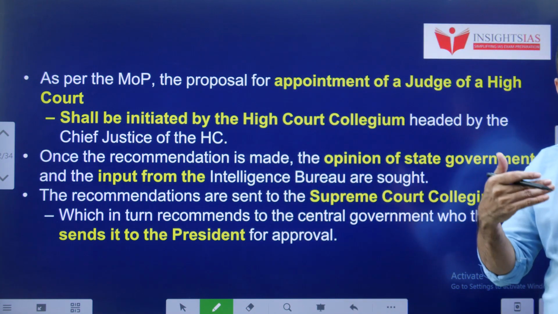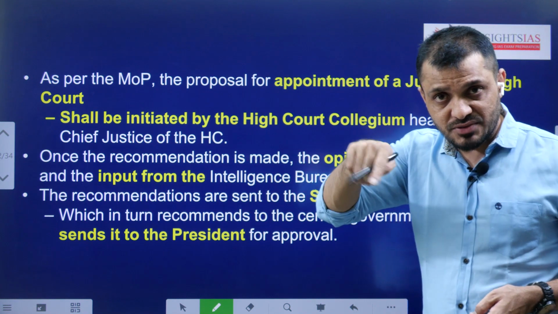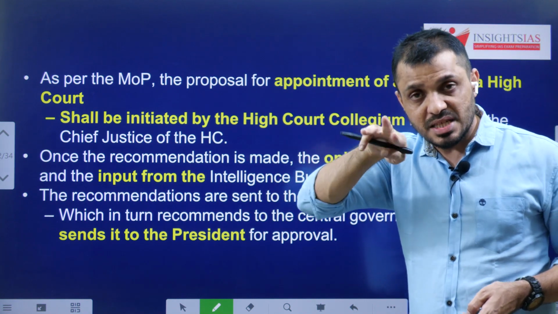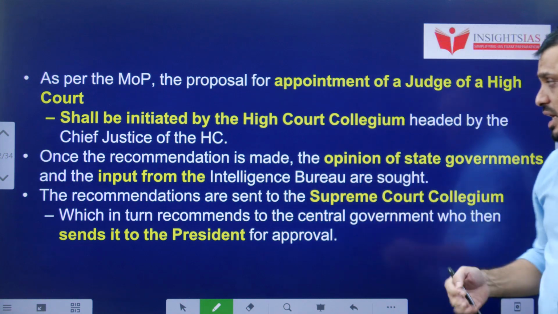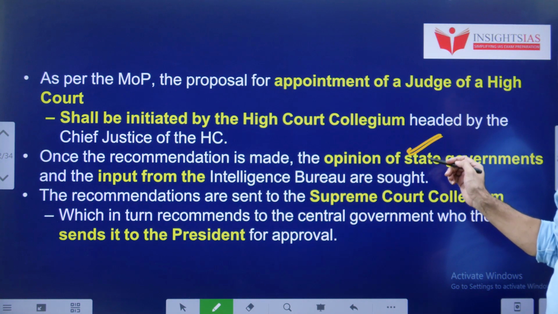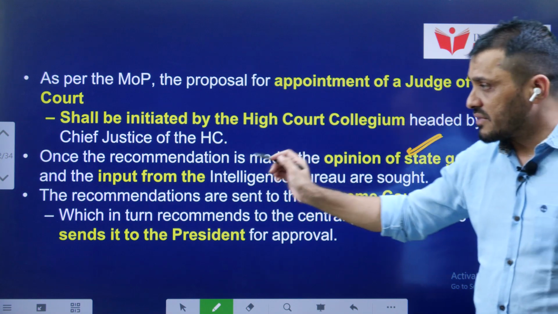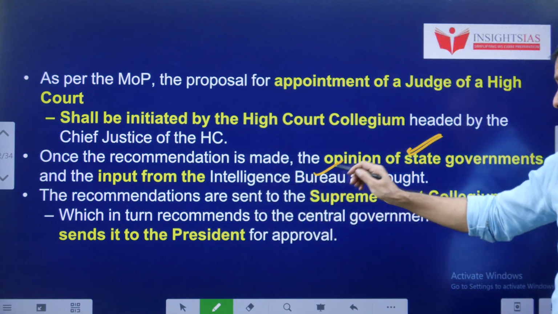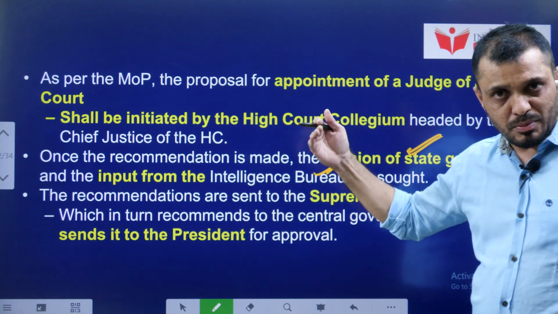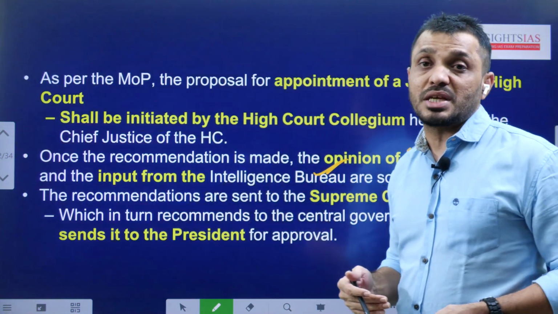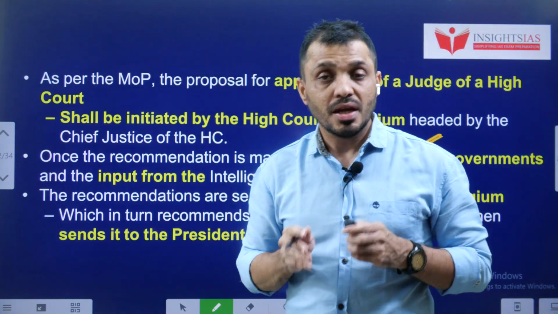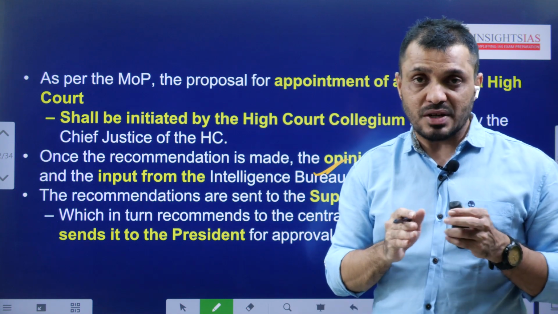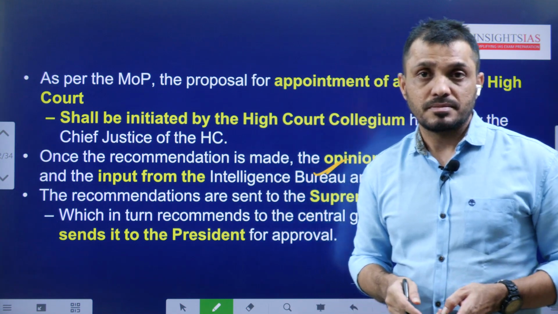Next, in the appointment of High Court judges, first the High Court Chief Justice and two judges, that means three judges, select the name of the judge and give that name to the state government. From the state government it will go to the Intelligence Bureau, and from there it will go to the Supreme Court Collegium. Once the Supreme Court Collegium gives clearance, it will go to the President. This is about the appointment and transfer of High Court judges.